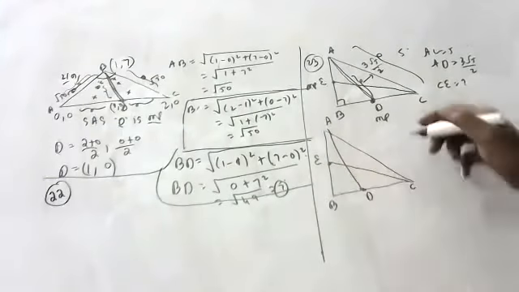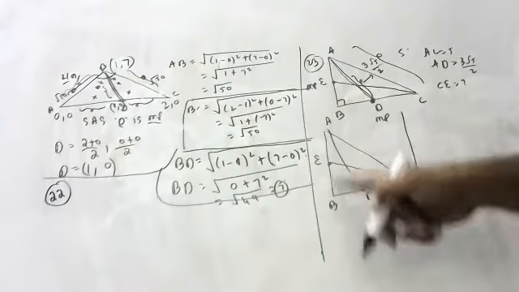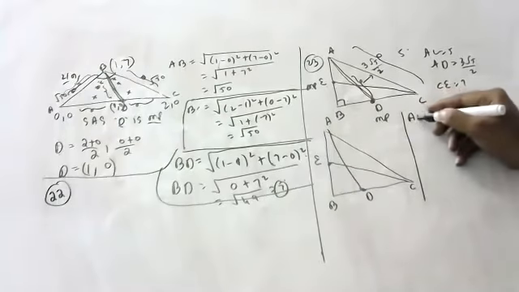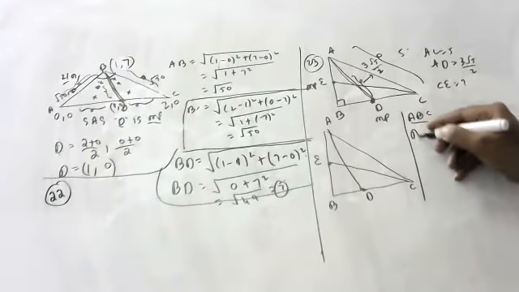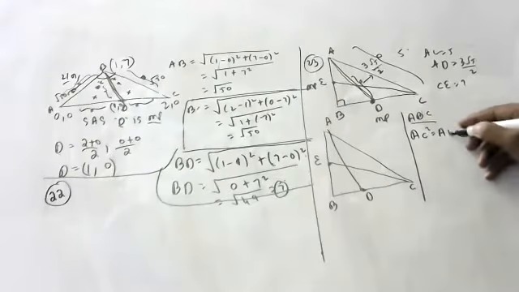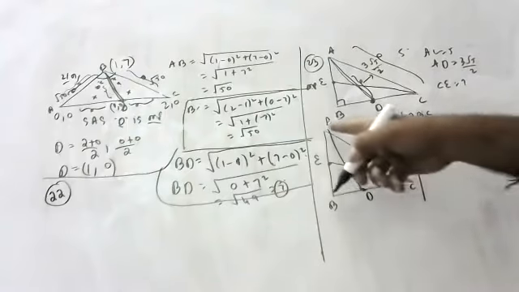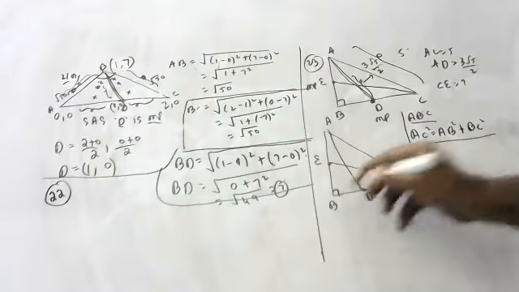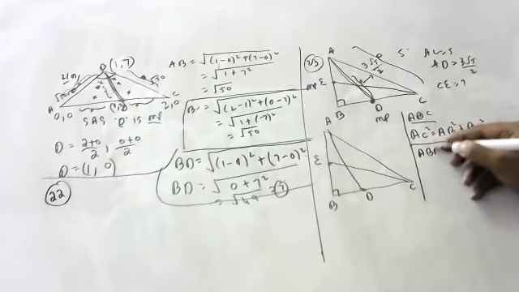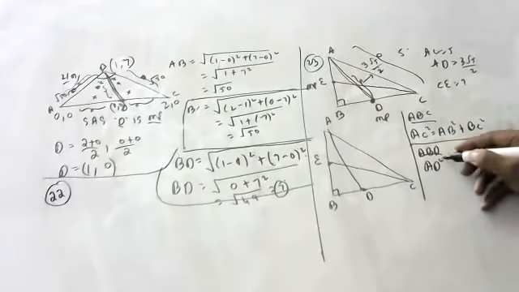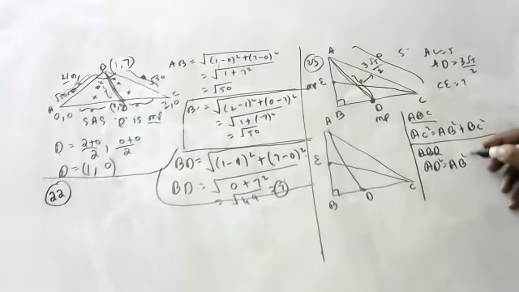Please see carefully, children. For the big triangle ABC, apply the Pythagoras theorem. Can anyone say the Pythagoras theorem for ABC? AC square is equal to AB square plus BC square. Now, can anyone say the Pythagoras theorem for ABD, children? AD square is equal to AB square plus BD square.